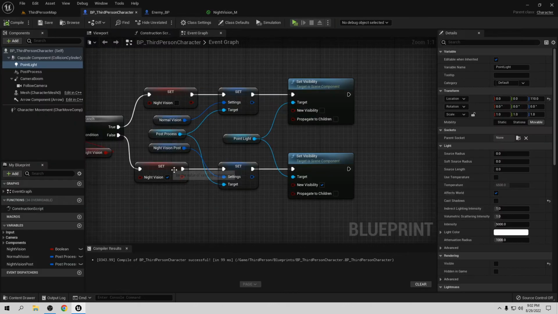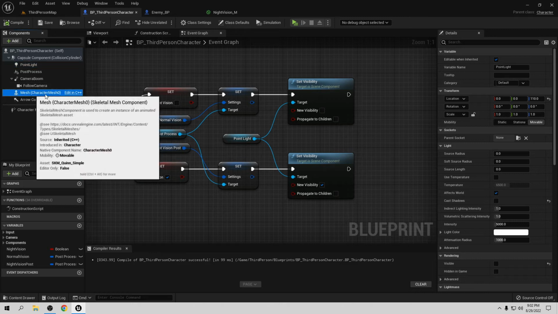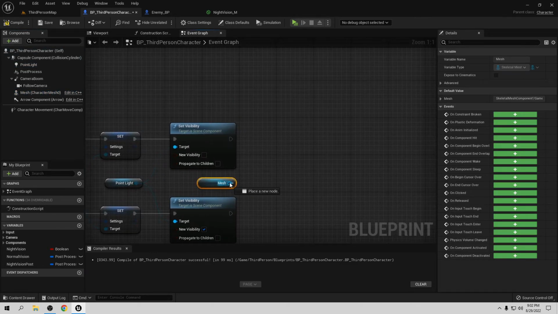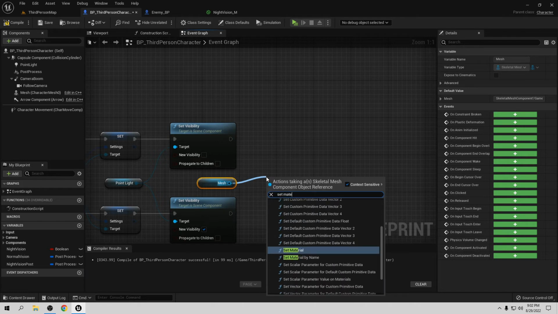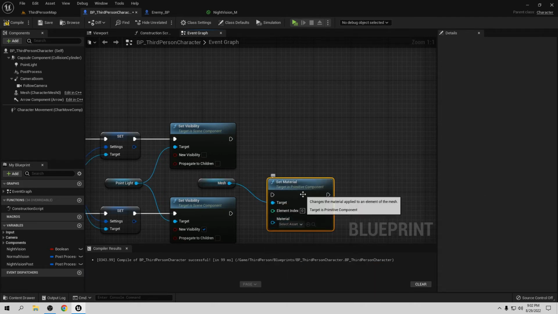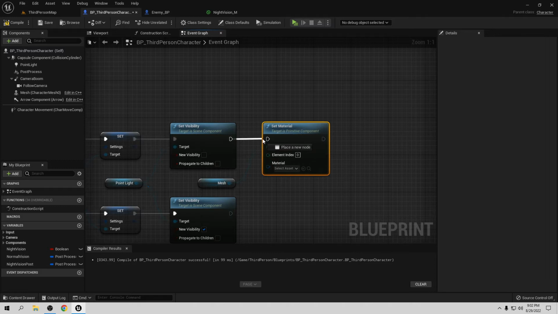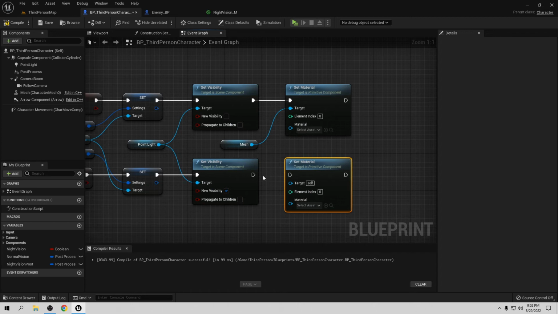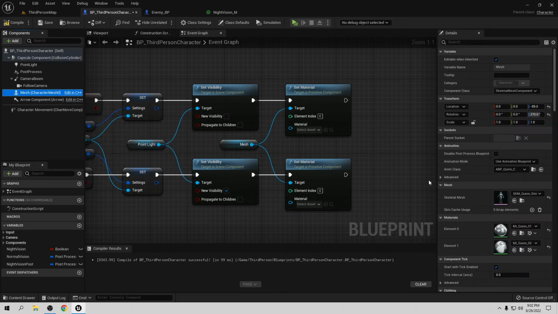So let's go to the third person character. Now we need to drag the mesh in here, and from here we want to set material. Let's put it in here, and we also need another one for when they are not in the night vision. If you check the mesh, in this case this mesh has two materials. Sometimes they only have one, and sometimes they have multiple, like 10, 11, whatever. In my case we have two.